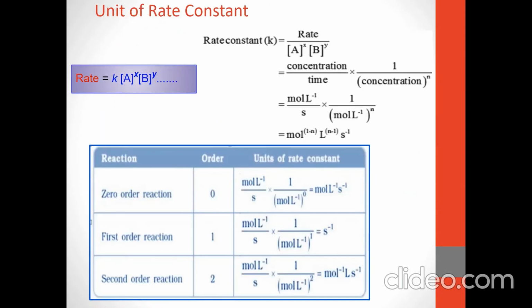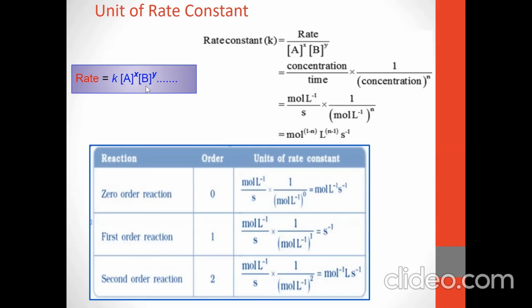Now what is the unit of rate constant? We know that the rate law is given as K times the concentration of reactant A raised to x, times the concentration of reactant B raised to y.